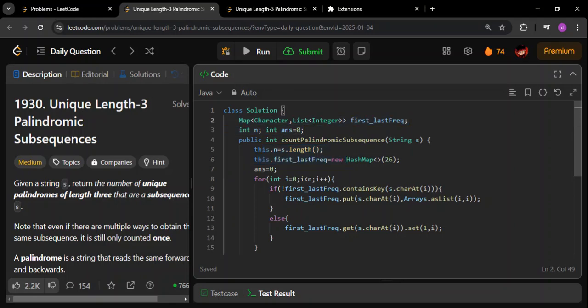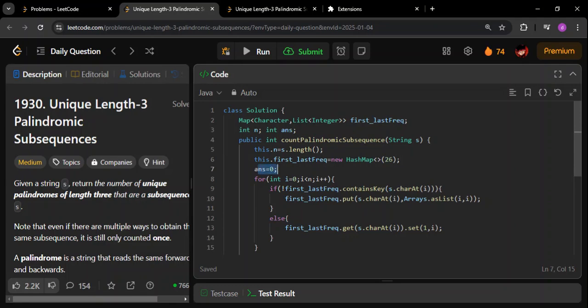Here each key is going to be a character. Each value is going to be a list of integers, the way we saw it in Python. The name I've kept is the same as that of the Python solution. I am declaring n and answer. This answer you can even mark as 0 because we are going to initialize it here, right? Then I'm setting this dot n equal to the length of the string, and then I'm initializing this equal to new HashMap, and I'm passing the value 26 because at max it's going to store only 26 key value pairs. As simple as that.